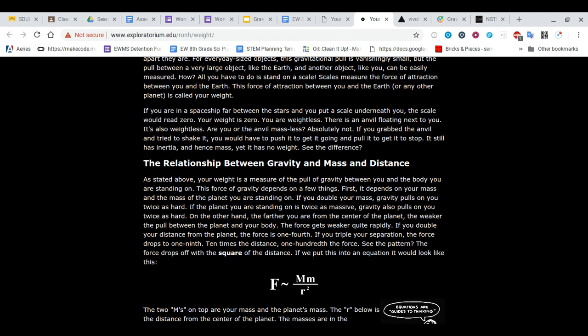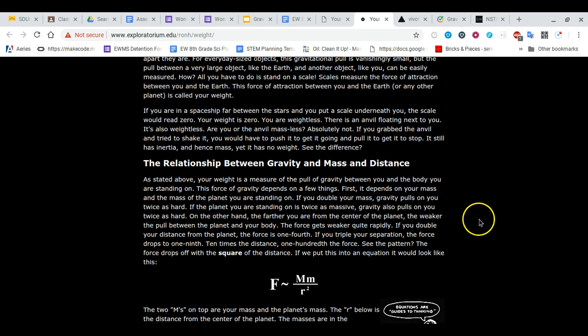On the other hand, the farther you are from the center of the planet, the weaker the pull between the planet and your body. The force gets weaker quite rapidly. If you double your distance from the planet, the force is 1/4. And that's because down here, radius is squared. That's what the R refers to as the radius, how far you are from the object. If you triple your separation, the force drops to 1/9. 10 times the distance, 1/100th the force. See the pattern? The force drops off with the square of the distance.